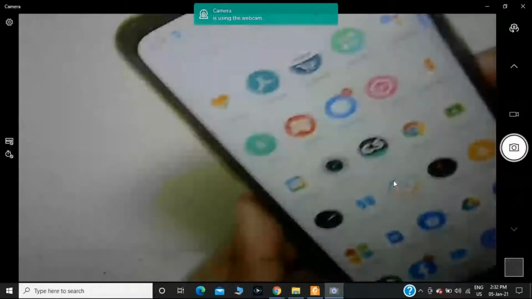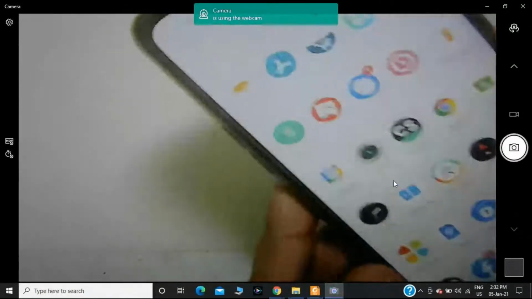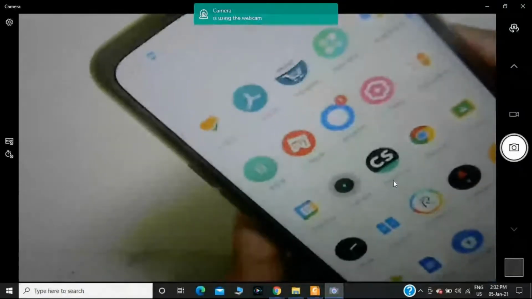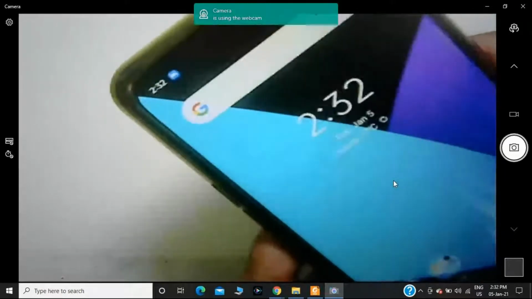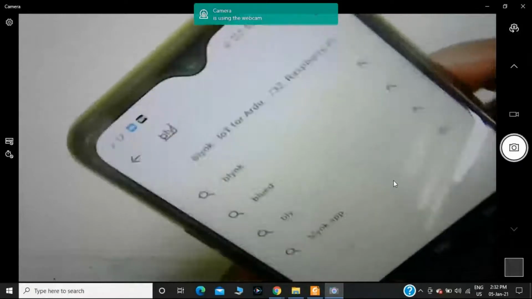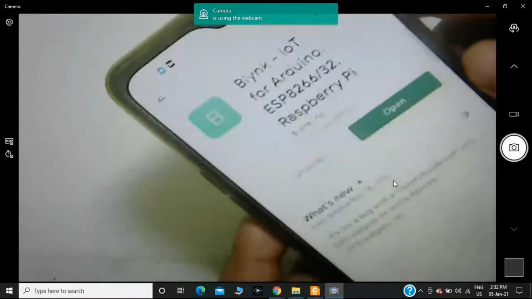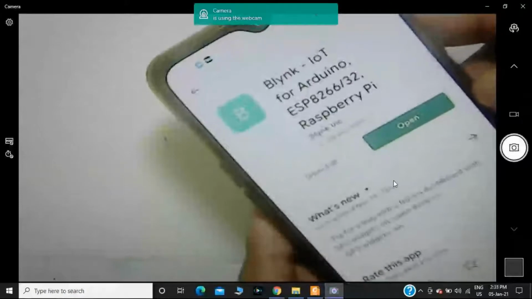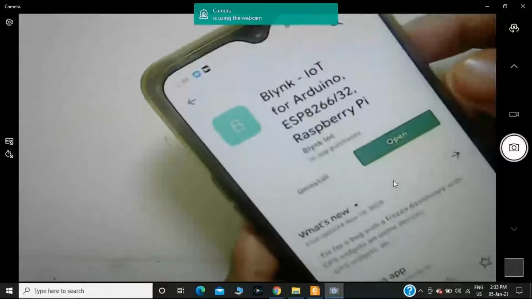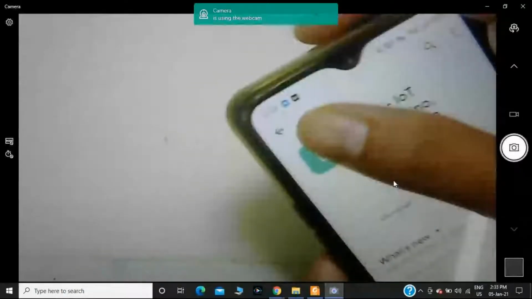The Blynk app displays like this. In order to get the Blynk app on an Android mobile, you should go to the Play Store and search. Like this, we'll get the Blynk app. Then afterwards, you should install this Blynk app. Then finally, you will get it like this.